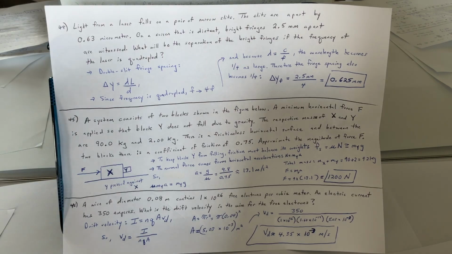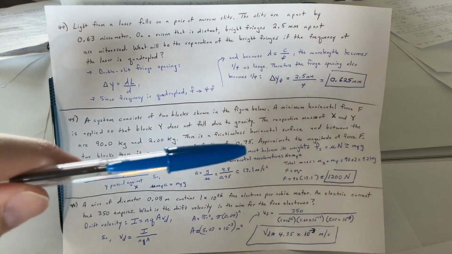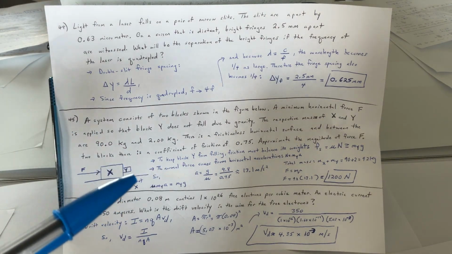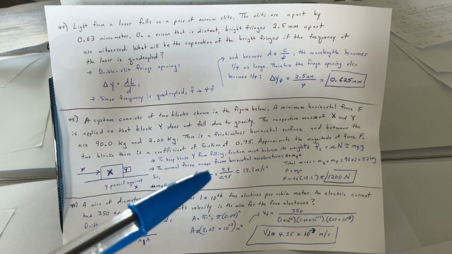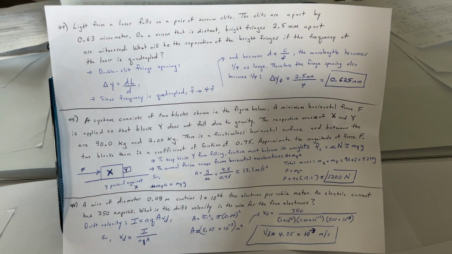So the normal force comes from the horizontal acceleration. So n equals m sub y a. If we calculate this, a is g over mu, so we get 9.8 over 0.75. So the acceleration comes out to 13.1 meters per second squared.